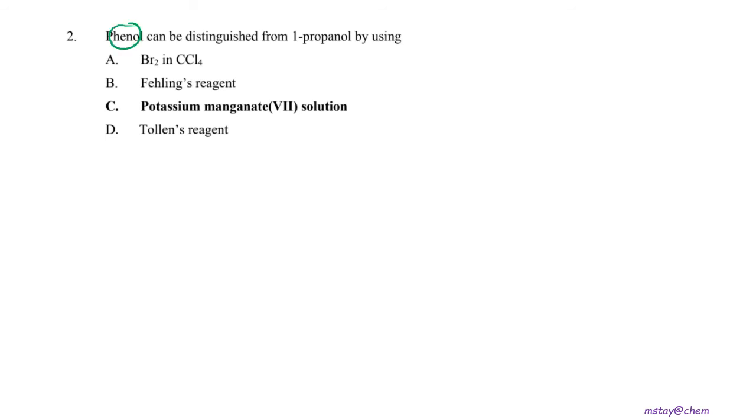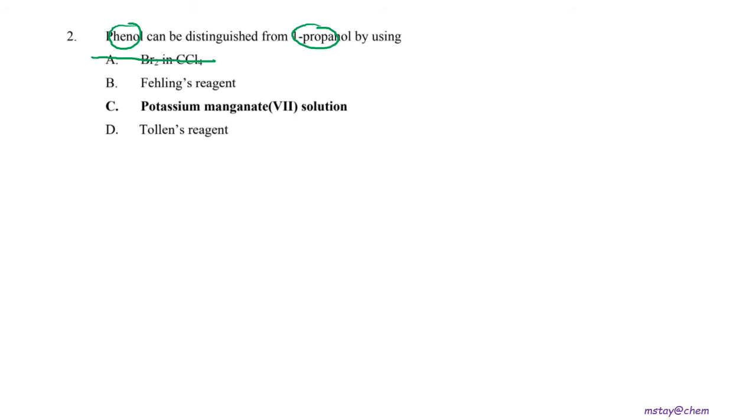Okay, next question, number 2. Phenol can be differentiated from 1-propanol by using bromine in CCl4. If you go through the notes and the summary that you have, whether it's alcohol or phenol, they will not react with bromine. Even though bromine has a color, since both of them do not react with it, the color of the bromine will remain in both conditions. So that's why A is not the answer.